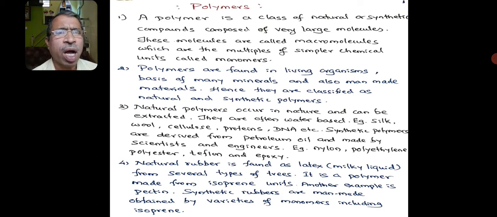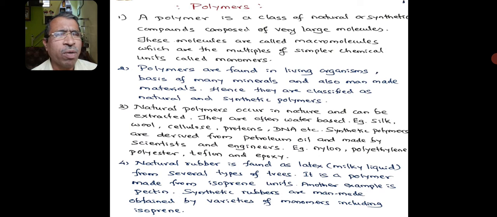Synthetic polymers are derived from petroleum oil and made by scientists and engineers. Examples are nylon, polyethylene, polyester, Teflon, and epoxy polymers. All these polymers are made from man-made compounds.